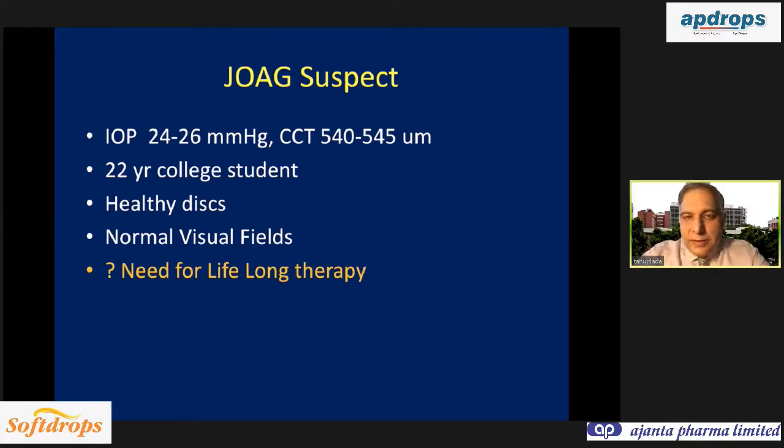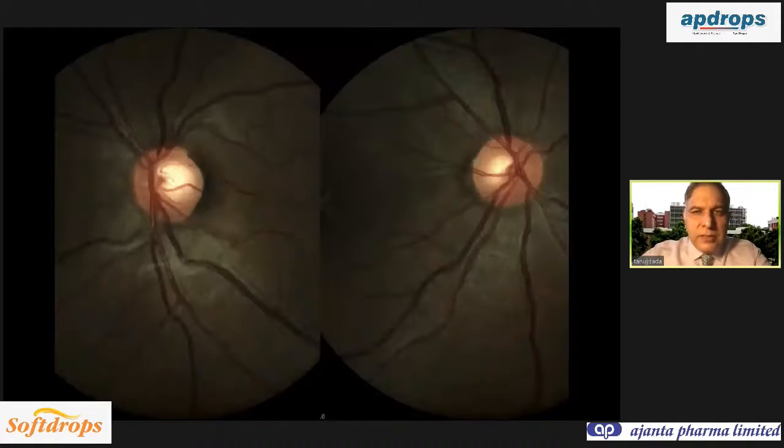Now, this was another case. This is one of our residents' brother. He presented with high IOPs and CCT was 540 micron. On examination, he had a healthy disc and normal visual fields, and he had already been examined by 2 or 3 ophthalmologists.